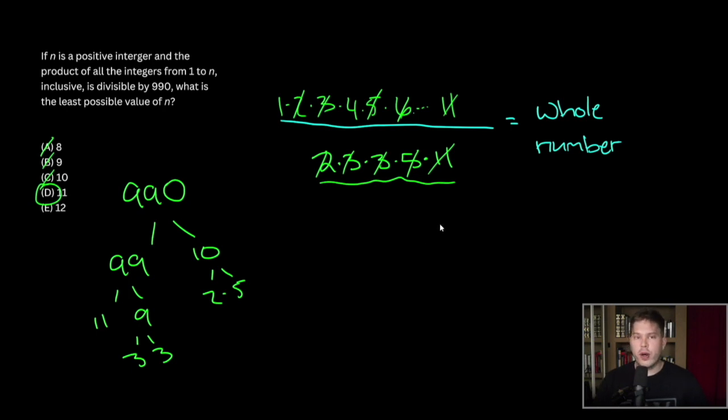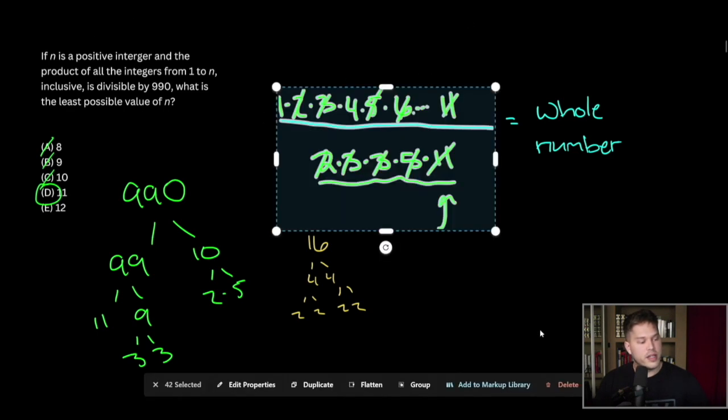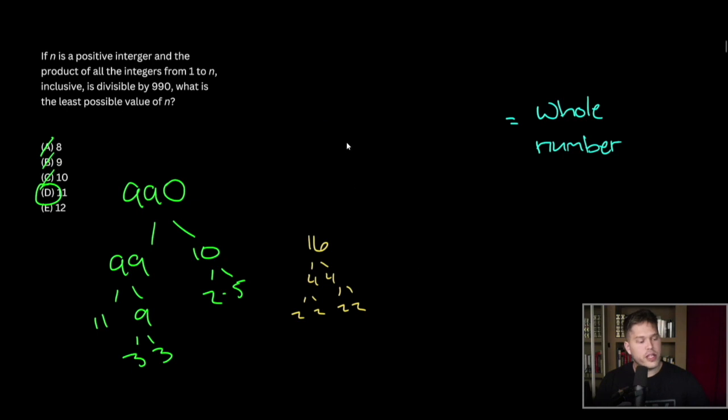I do quickly want to point out that it's not always going to be the largest prime here. What if we had instead of 990, just as a quick bonus question, what if we just had a number like 16? Well, 16, its prime factorization is 2 times 2 times 2 times 2. So what would work here?